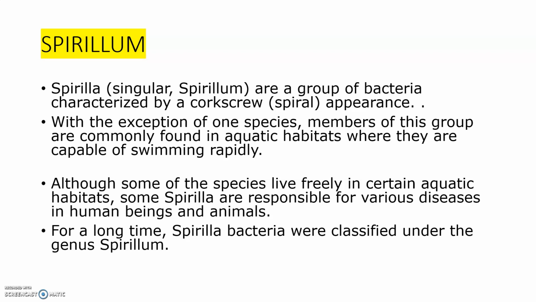Although some of the species live freely in aquatic habitats, some Spirilla are responsible for various diseases in human beings and also in animals.